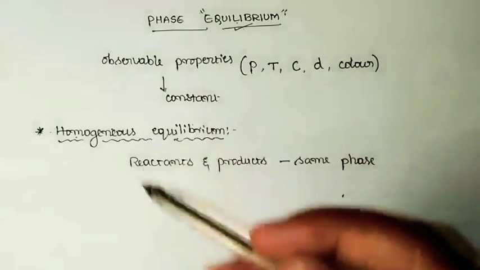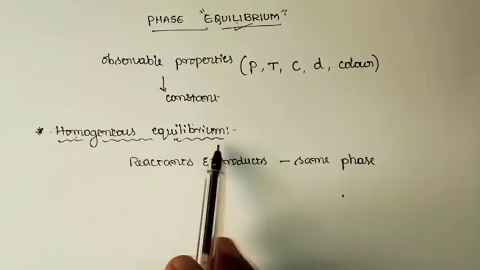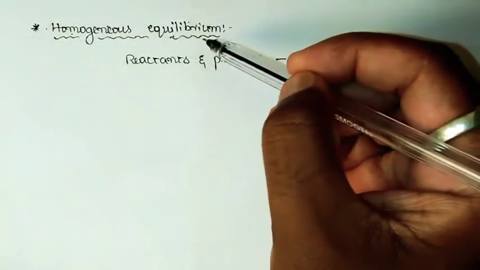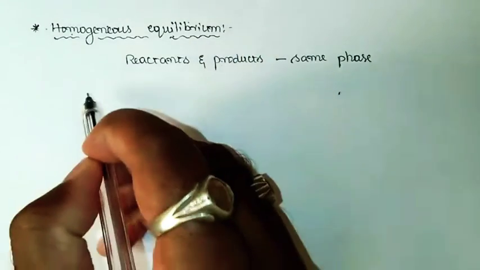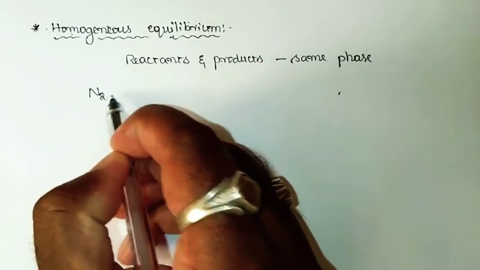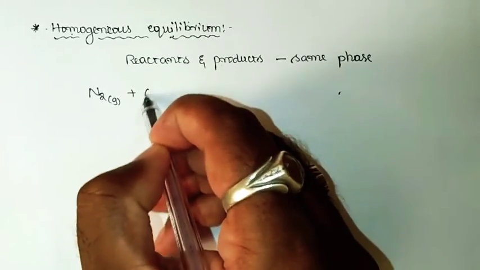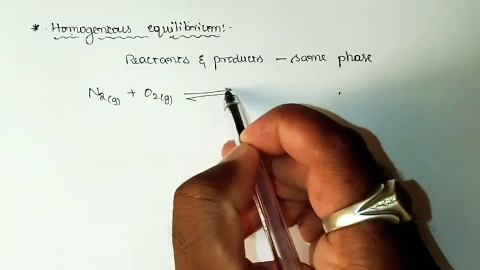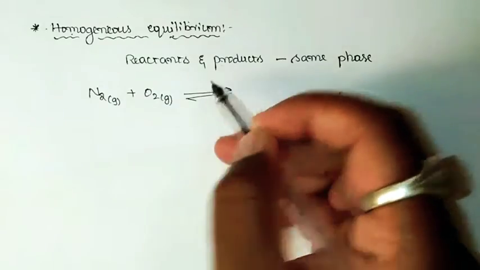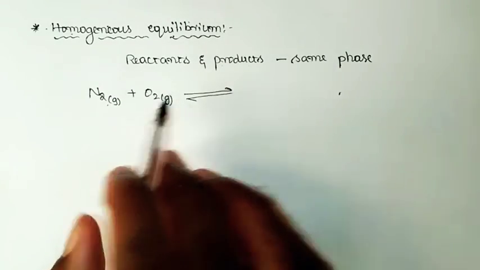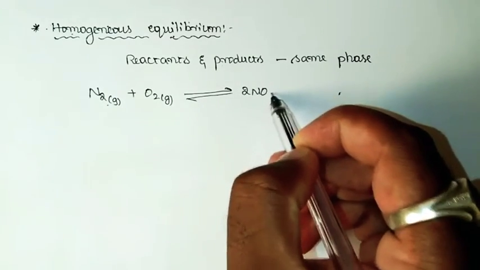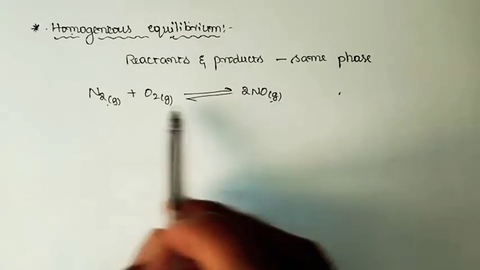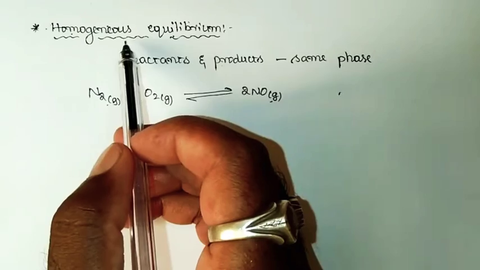So we can consider simple gaseous reactions as the best examples for the type of homogeneous equilibrium. We shall consider some simple examples so as to illustrate the homogeneous equilibrium. Firstly, we shall consider N2, which is a gaseous material, which undergoes oxidation by combination with oxygen gas reversibly. So the equilibrium will be shown with this symbol. N2 gas will combine with oxygen gas so as to form NO, nitric oxide, which is once again a gaseous material. So both reactants and products are present in the same physical state. So this comes under homogeneous equilibrium.